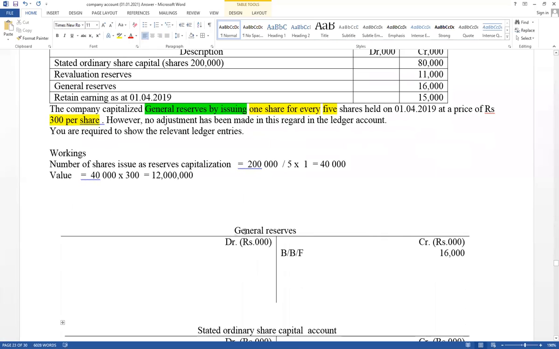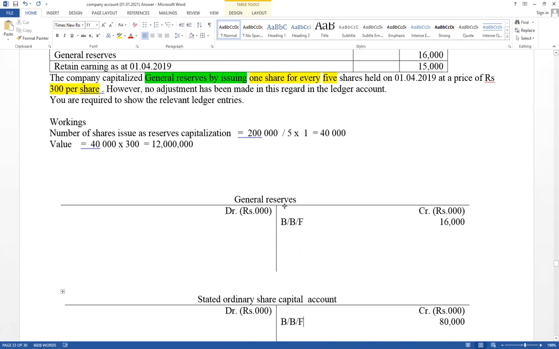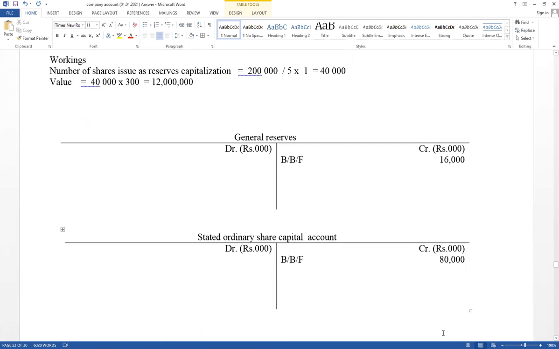Now no need to prepare retained earnings. It has given general reserves capitalization. Sometimes it has given revaluation reserves capitalization. In this situation, you have to prepare revaluation reserves accounts. Then number of shares equals 40,000, but based on the money measurement concept, value should be recorded. Therefore, value equals 12 million. Record values in 1000. Therefore, general reserves decrease, ordinary share increase. Share issue, therefore share capital increase 12,000. Ordinary share account credit as a general reserves.